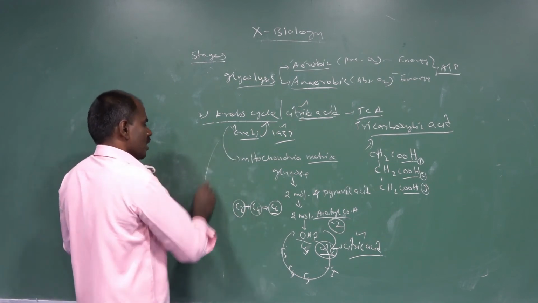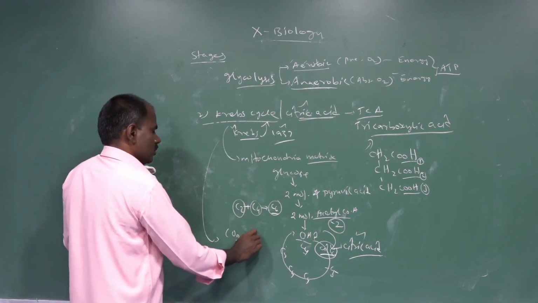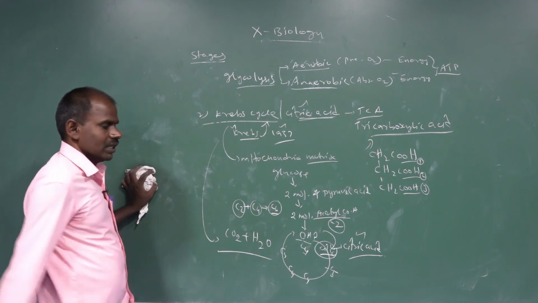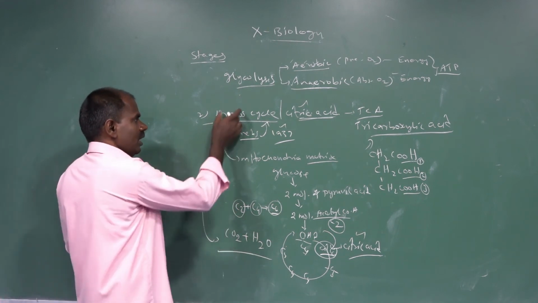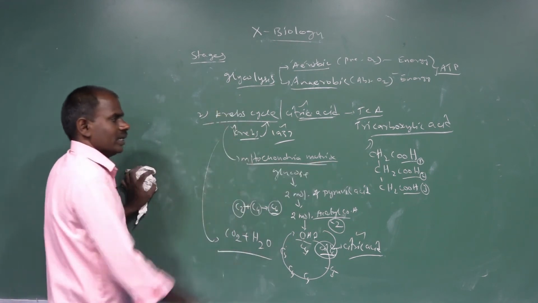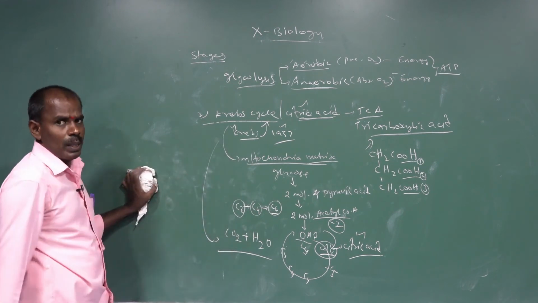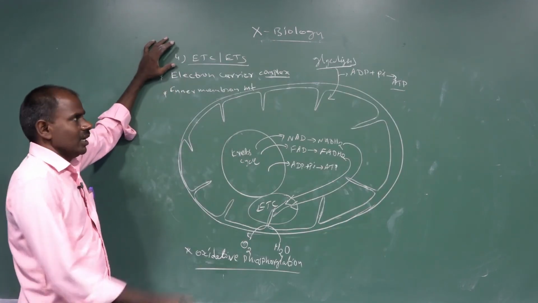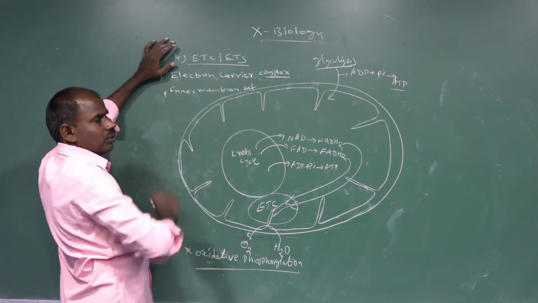In the Krebs cycle, carbon dioxide and water molecules are released within the mitochondrial matrix. That is also called the Krebs cycle. Then the 4th stage is called the electron transport system, or electron transport chain.